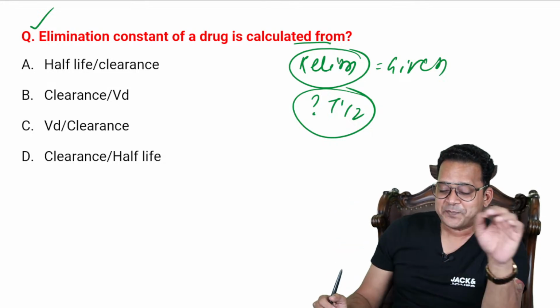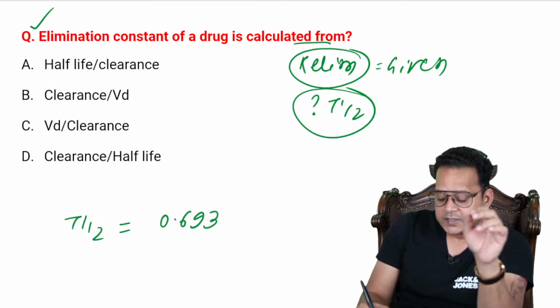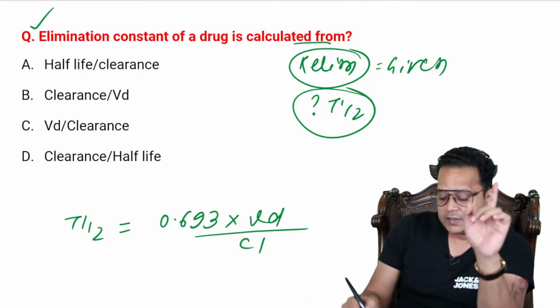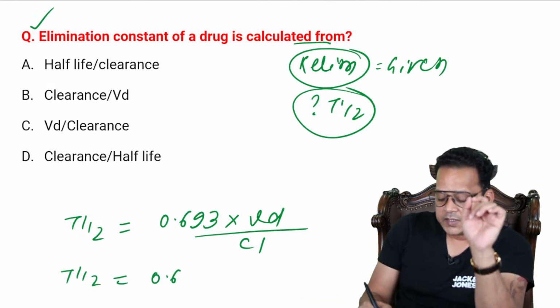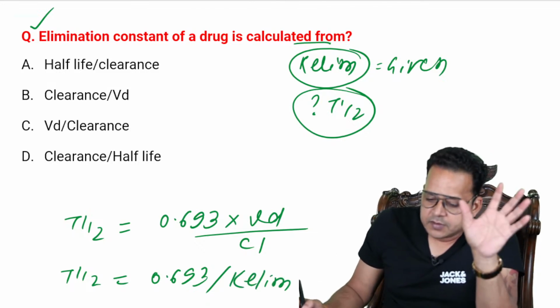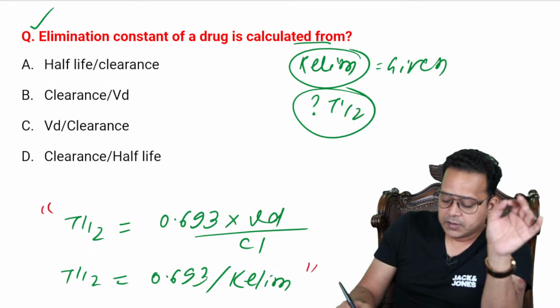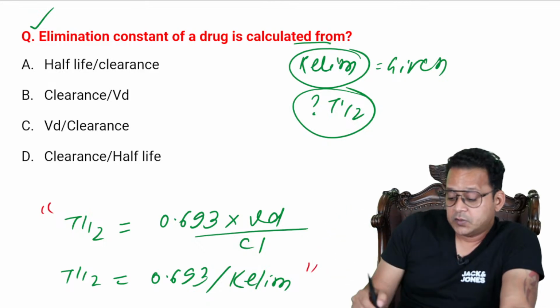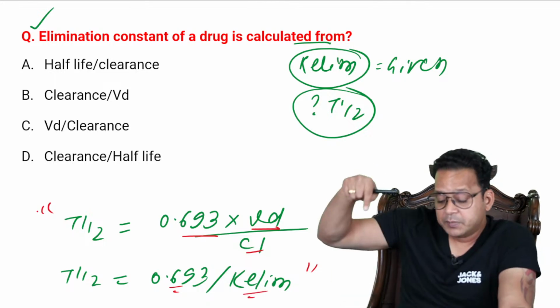So let us see what the answer is. T half of a drug is equal to 0.693 into volume of distribution divided by clearance. This is one formula. Another formula for half-life is 0.693 divided by the elimination constant. Anyways, if you have gone wrong, it's okay. Nothing to worry about. At least learn now how we calculate the elimination constant. T half equals 0.693 into VD by clearance, and T half equals 0.693 by elimination constant.